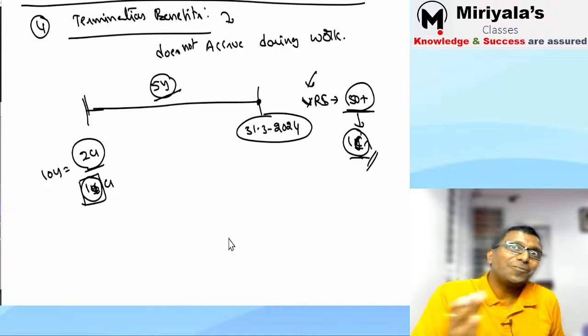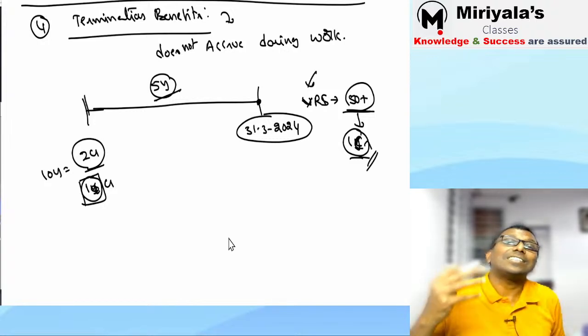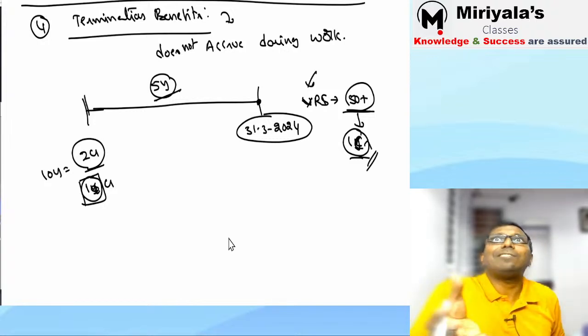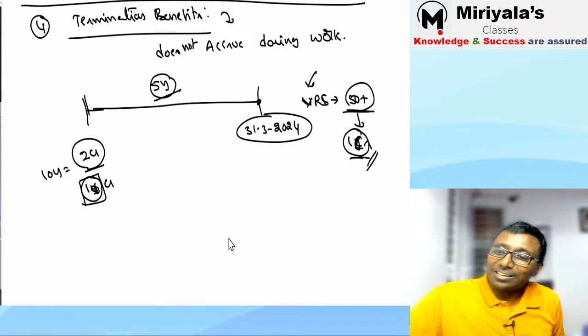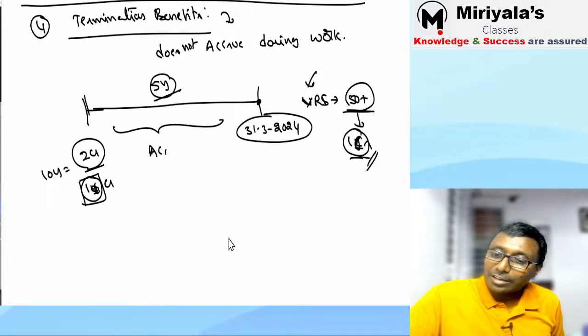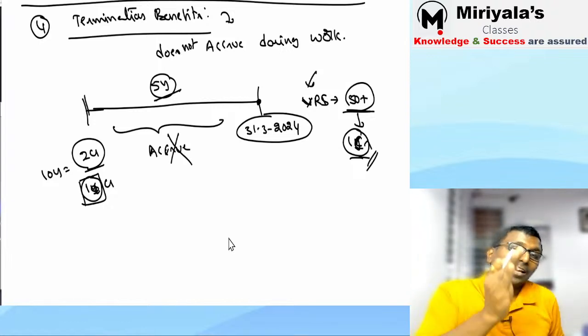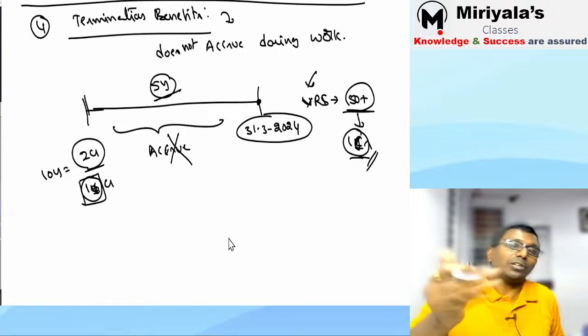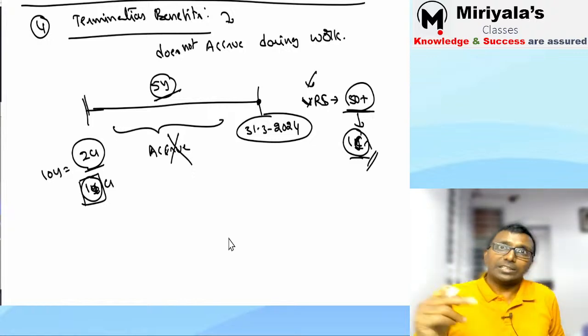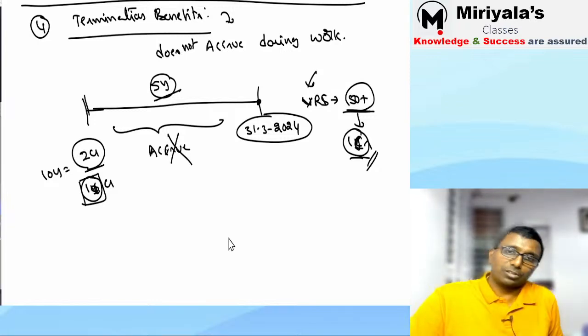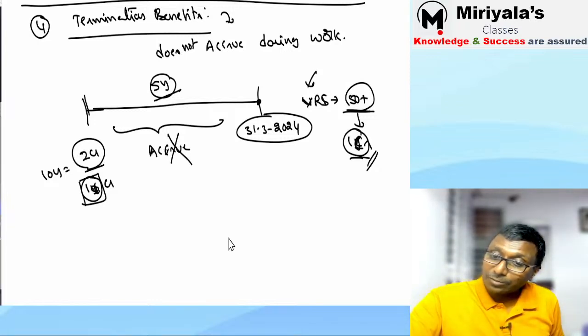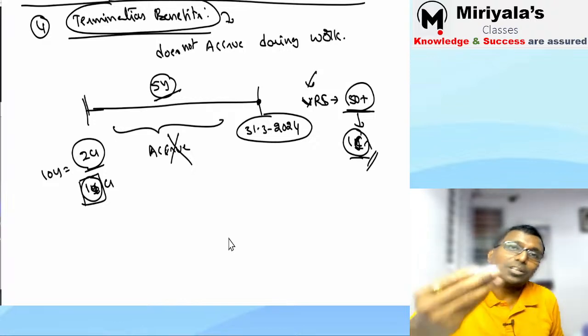Not for the work, not for my past working. It is offered by them because I am leaving the company. I agreed to leave. That's why here there is no concept of accrual over the current year. You cannot say it is accrued in the current year. How will it accrue? It accrues only on the date on which Ravikant agreed to leave the company. Hope you understood. So the termination benefits will be accrued only on acceptance of the offer.